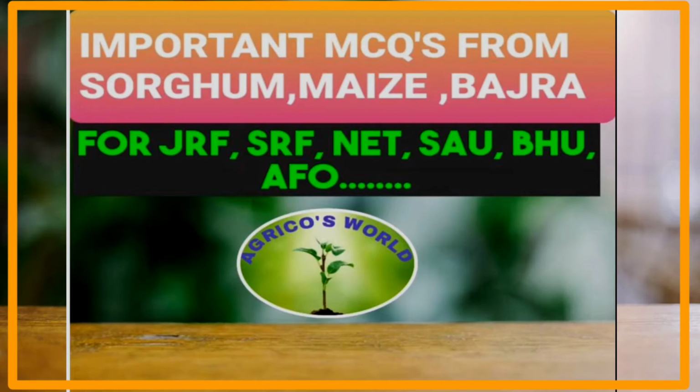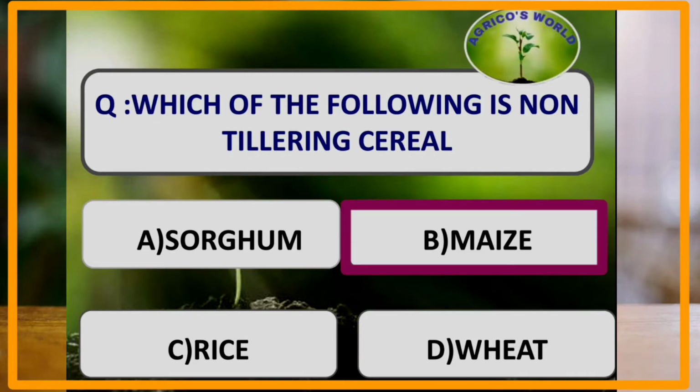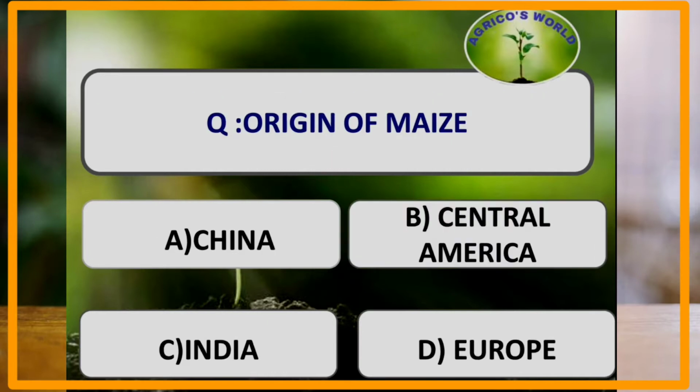Moving on to the first question. Which of the following is a non-tillering cereal? Usually, cereals produce tillers, but the non-tillering cereal is maize. What is the origin of maize? Maize originated from Central America, that is Mexico.